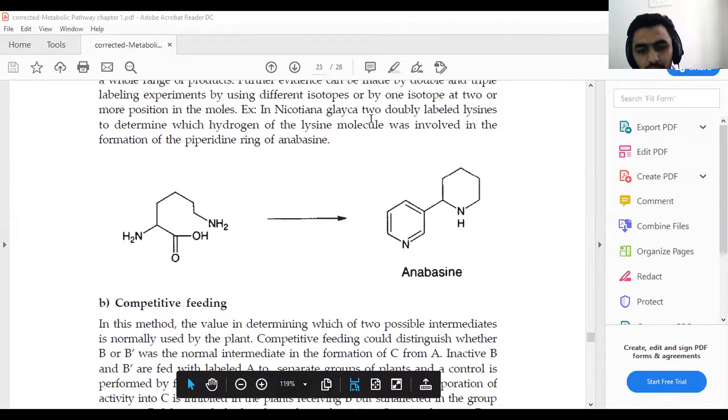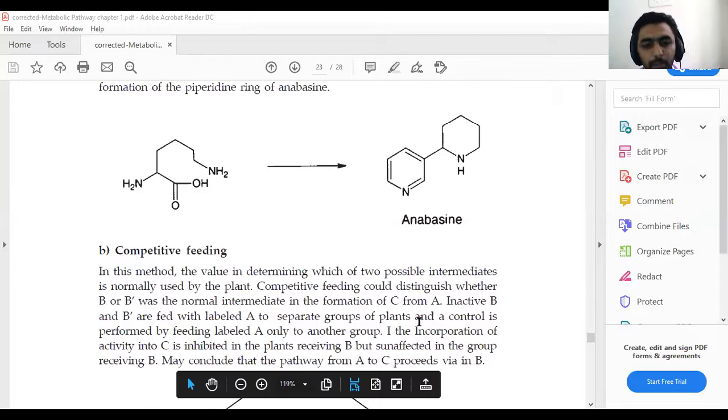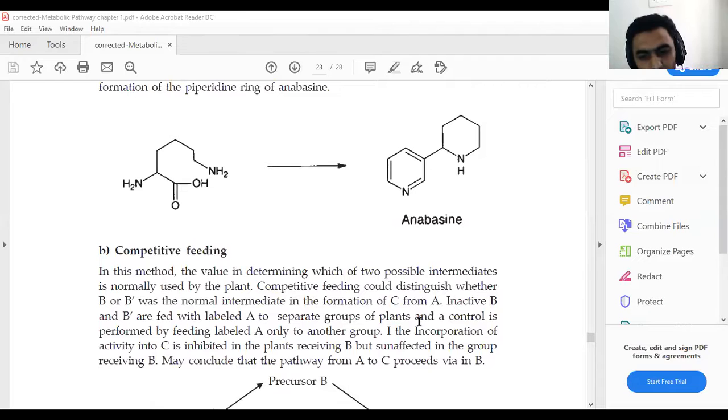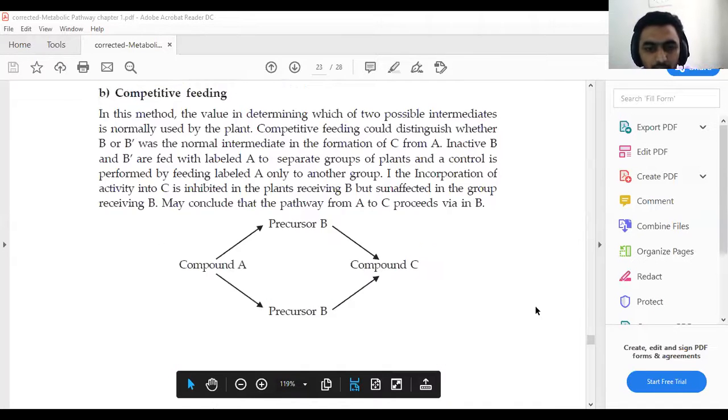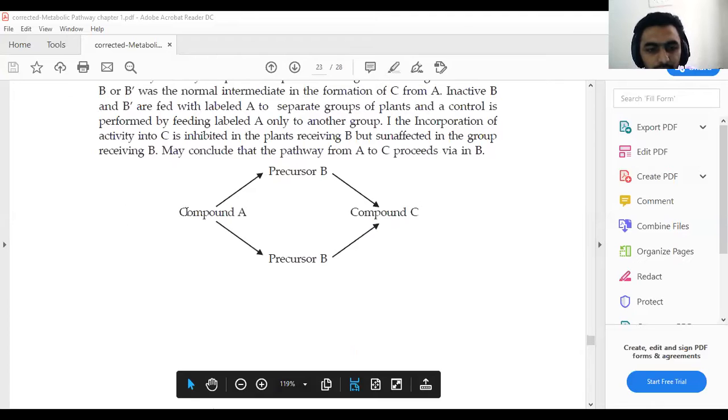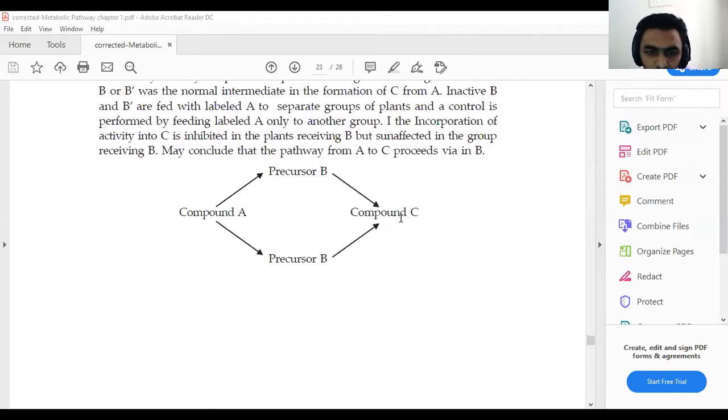In competitive feeding, we can distinguish whether B or B dash was the normal intermediate in the formation of C from A. Labeled A is fed along with inactive B and B dash to one group of plants, and a control is performed by feeding labeled A only to another group. In the figure you can easily identify compound A, compound B, compound C, and precursor B and B dash.